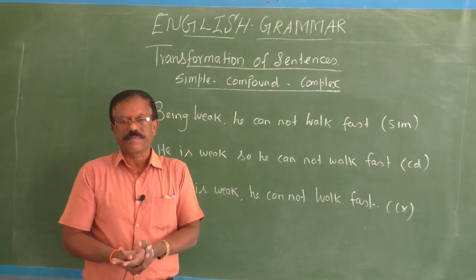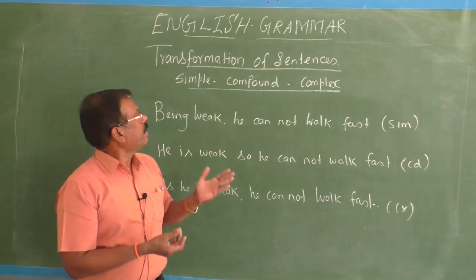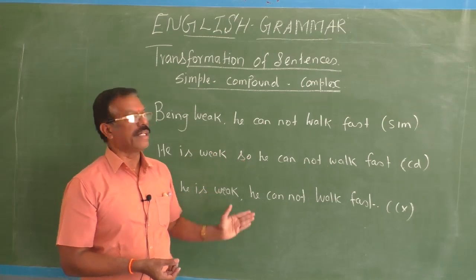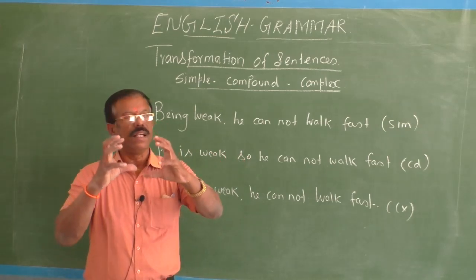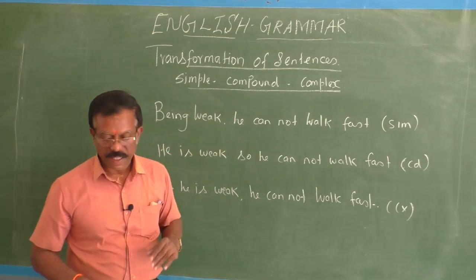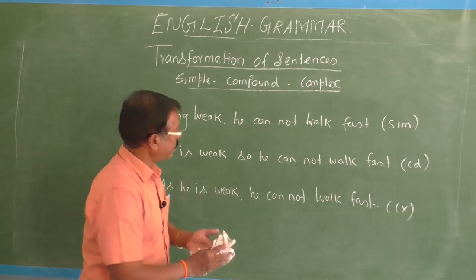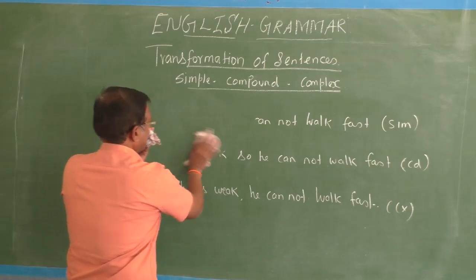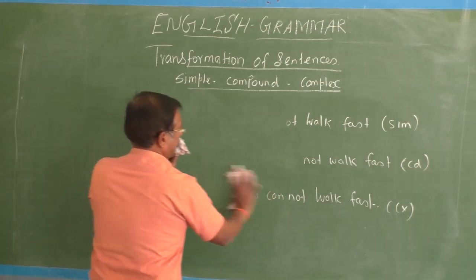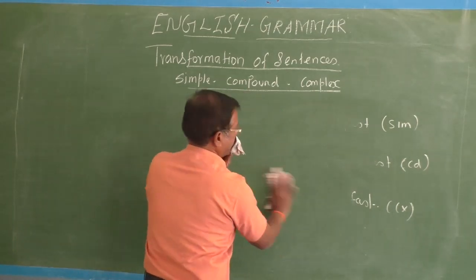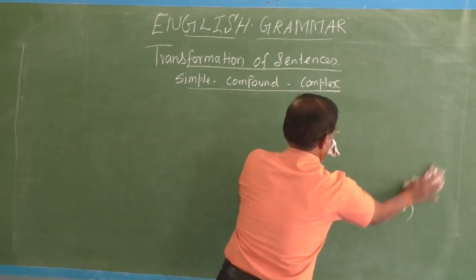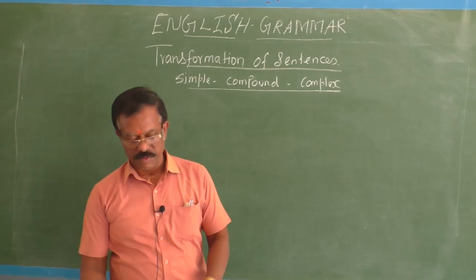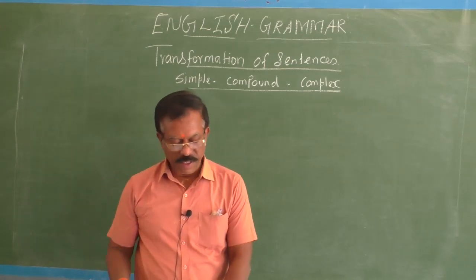Now I will explain how a simple sentence can be changed or transformed into compound and complex. That is the main idea of today's video class, the transformation of sentences. Before that, I will give you a list of conjunctions. A simple sentence, as I told you, has only one main idea. It has only one finite verb.